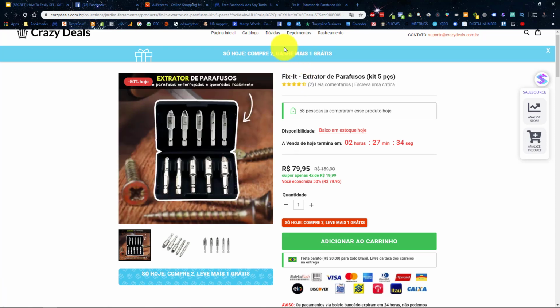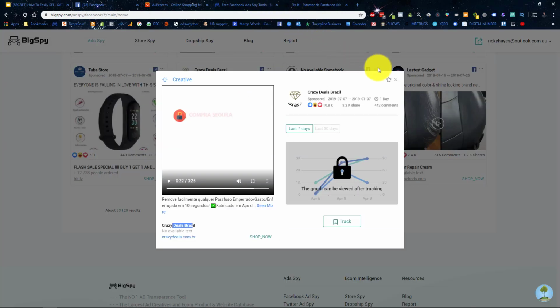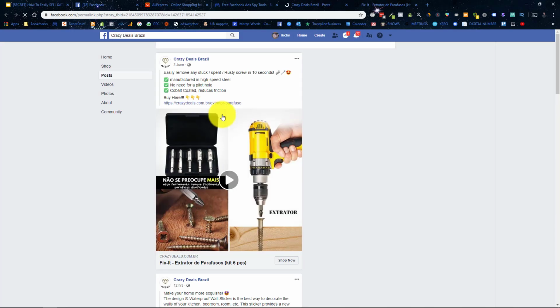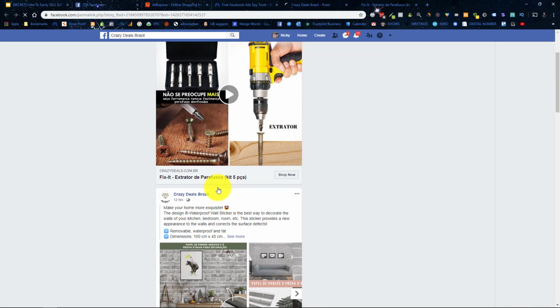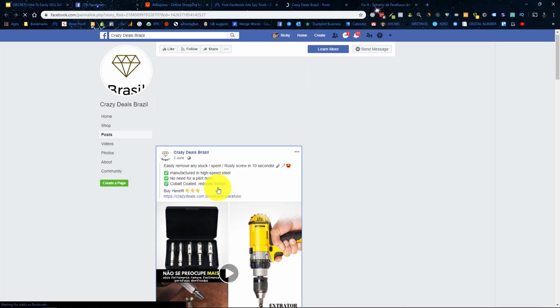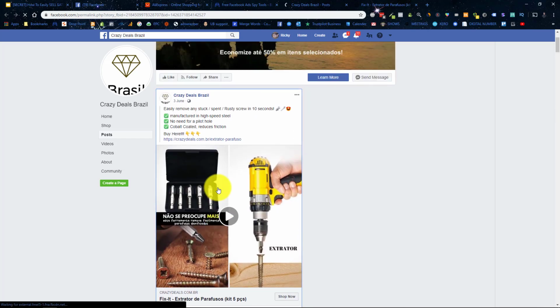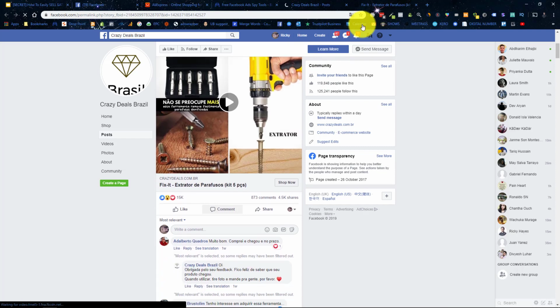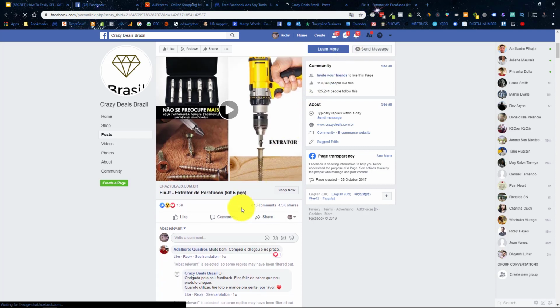So what do they call it? Let's go to the Facebook ad. So to show you how to do that, you actually have to click the little Facebook icon, and it'll take you straight to the Facebook ad. Okay, so we can again see that they're doing a number of marketing of these, which is cool. Now we can see that it's had 4.5K shares, 800 comments. All right, this is definitely a winning product.